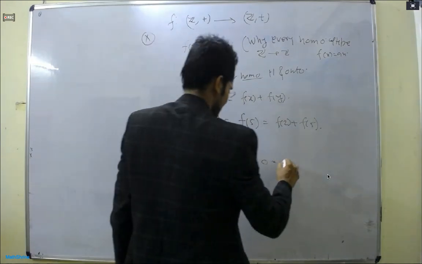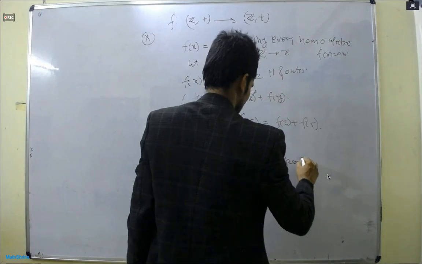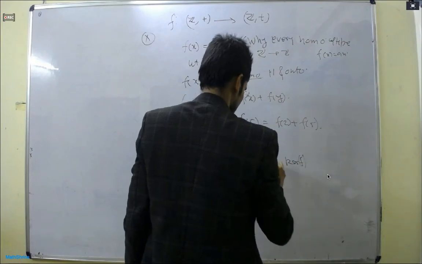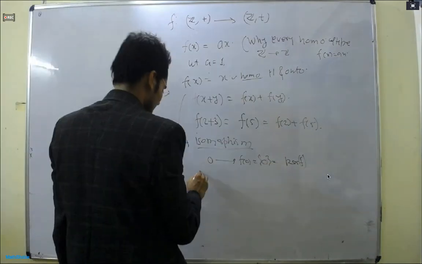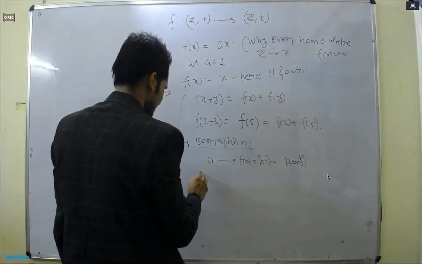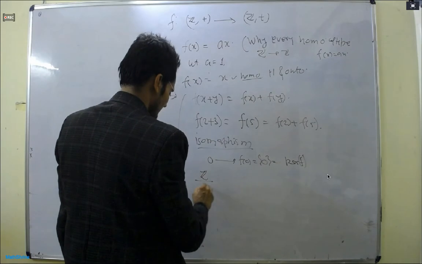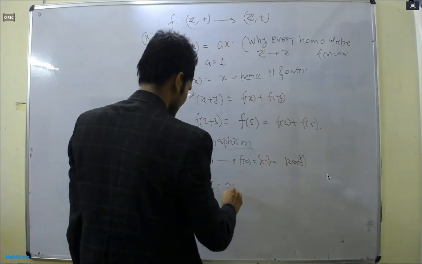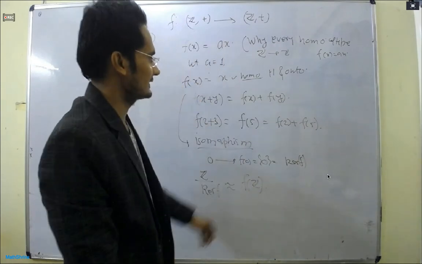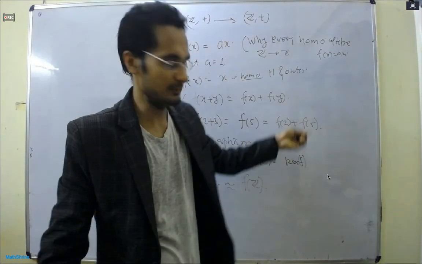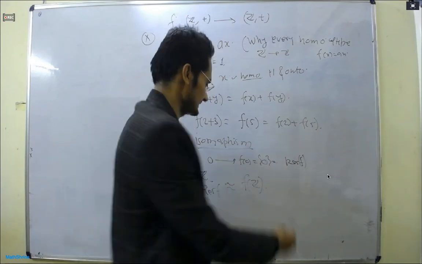But here this is 1-1 and onto. I mean that f(g) is equal to g itself. The kernel has only one element. 0 will go to 0 only. This implies that our domain is the same as the codomain. Our domain and the codomain are the same.